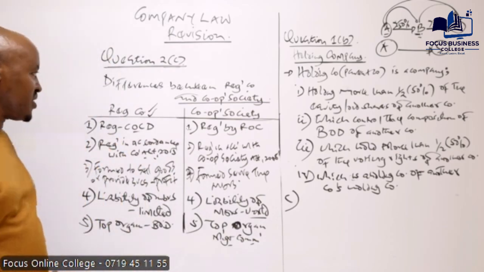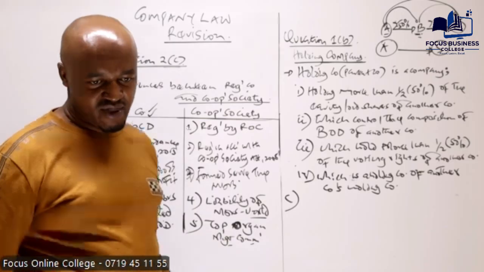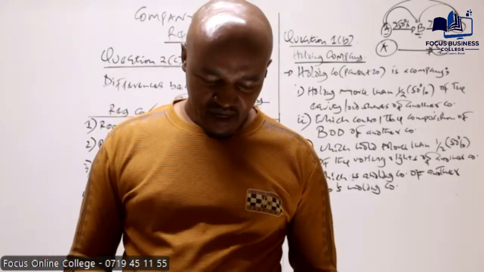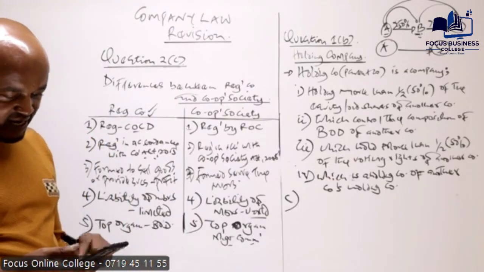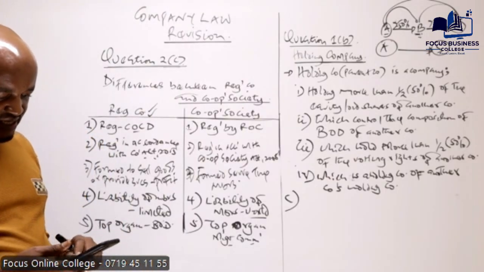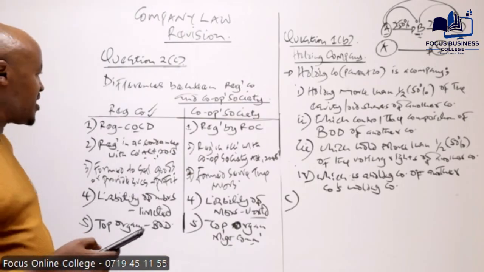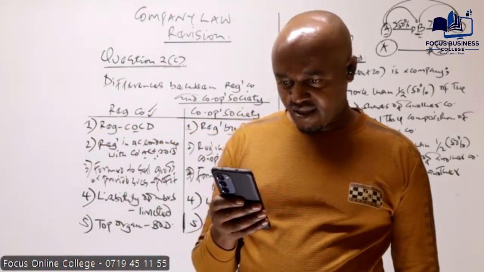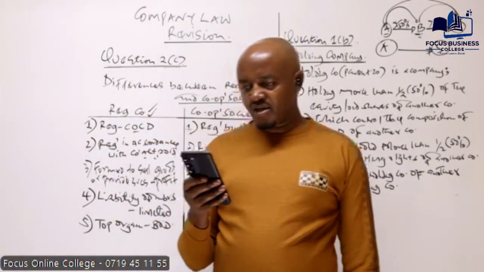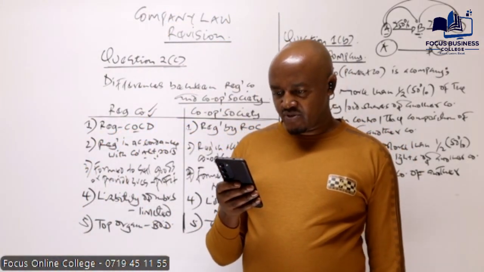So those, among others, are some of the differences which exist between a cooperative society and a registered company. So yes, I think that is it. That's basically what was required in those two questions. So what we will do once we meet in